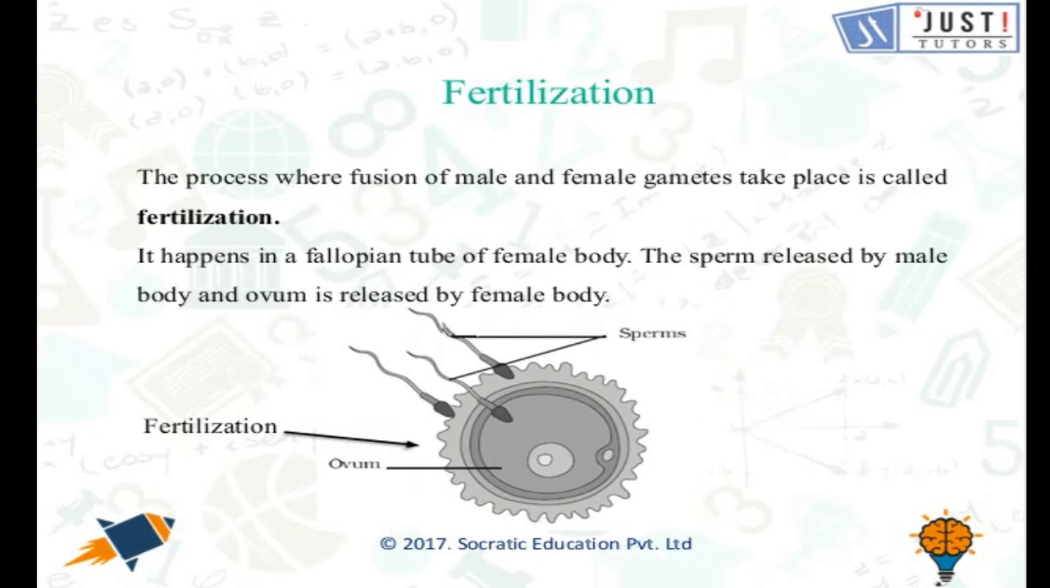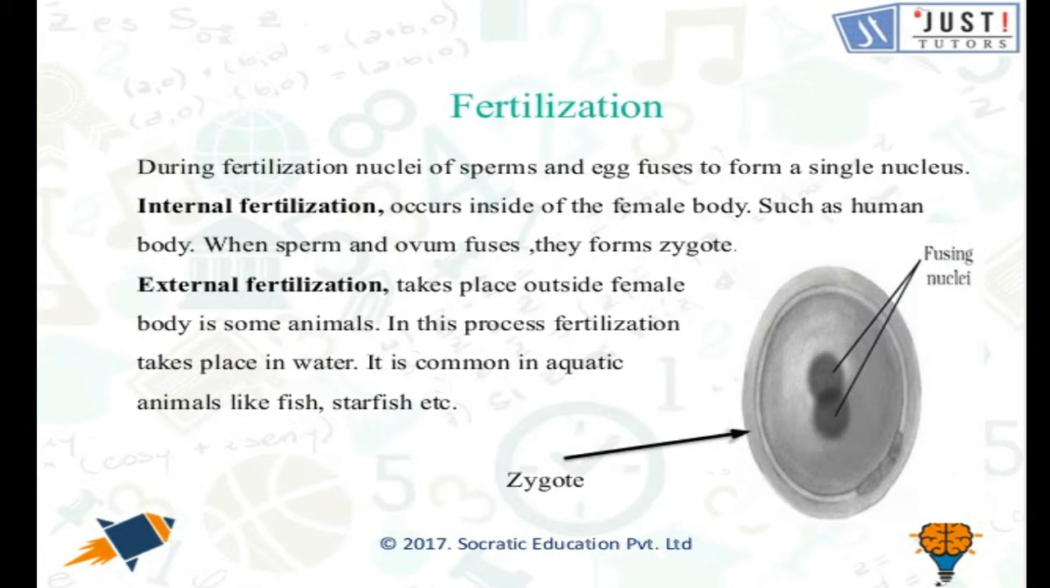Now let us have a look at what we mean by fertilization. The process where fusion of male and female gametes takes place is called fertilization. It happens in a fallopian tube of the female body. The sperm released by the male body and the ovum released by the female body, as you can see in the picture below. The fusion of gametes is known as fertilization. During fertilization, nuclei of sperm and egg fuse to form a single nucleus.